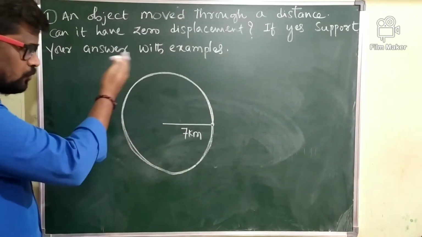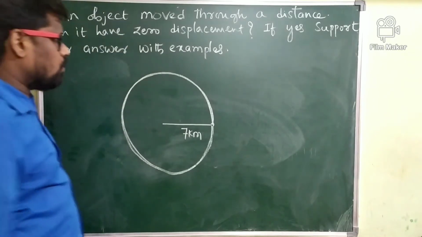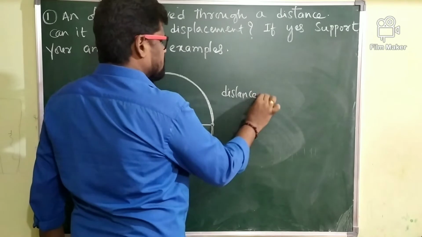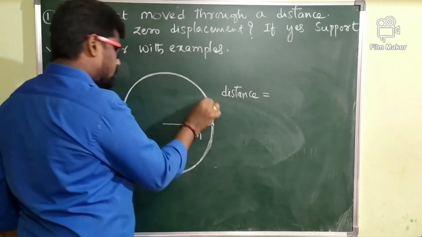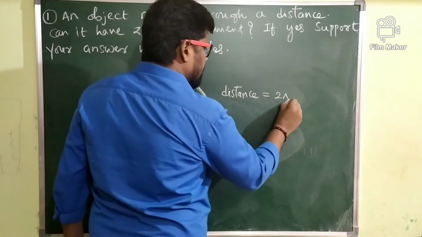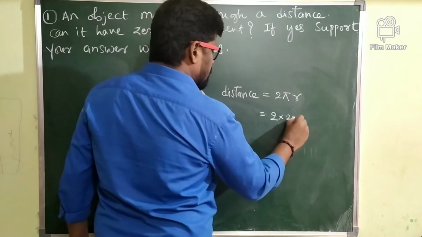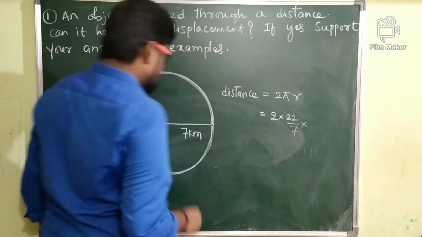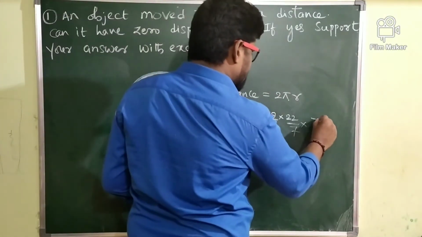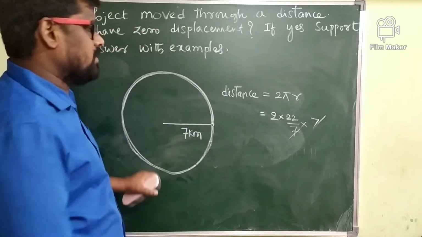When the body is moving in a circle, when it completes one circle, what is the distance traveled by the body? Its value is how much? 2 pi r. So 2 pi, the value is 22 by 7. What is r here? R is 7 kilometer. Then 7 and 7 get cancelled. How much is it?